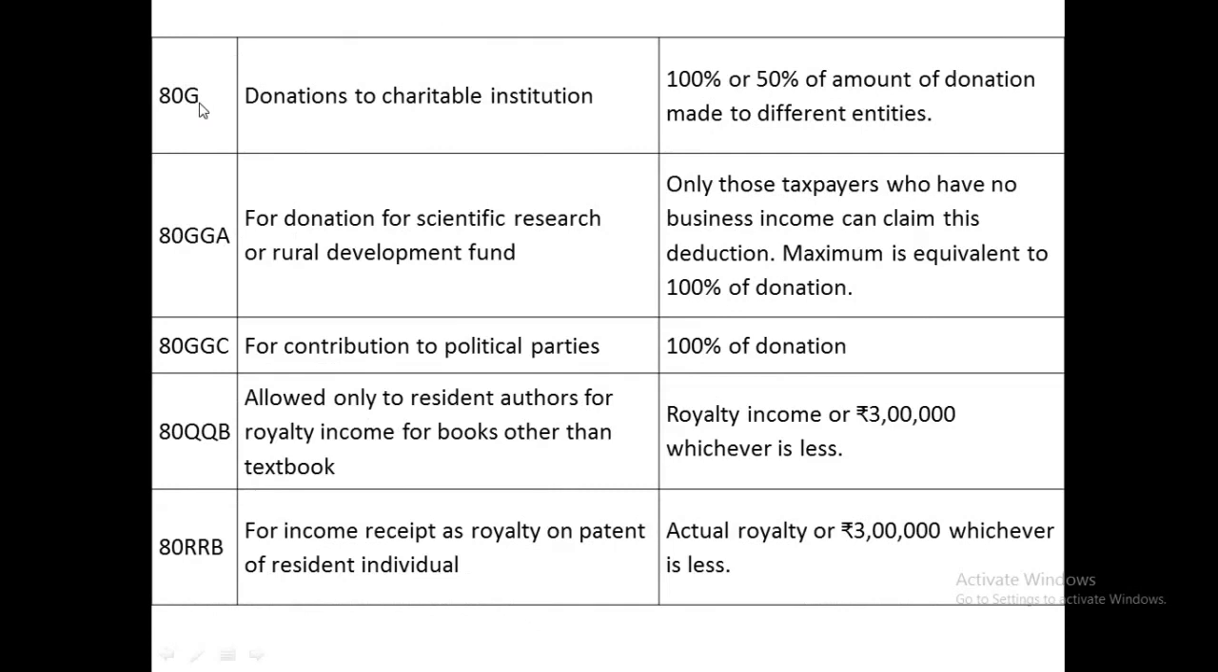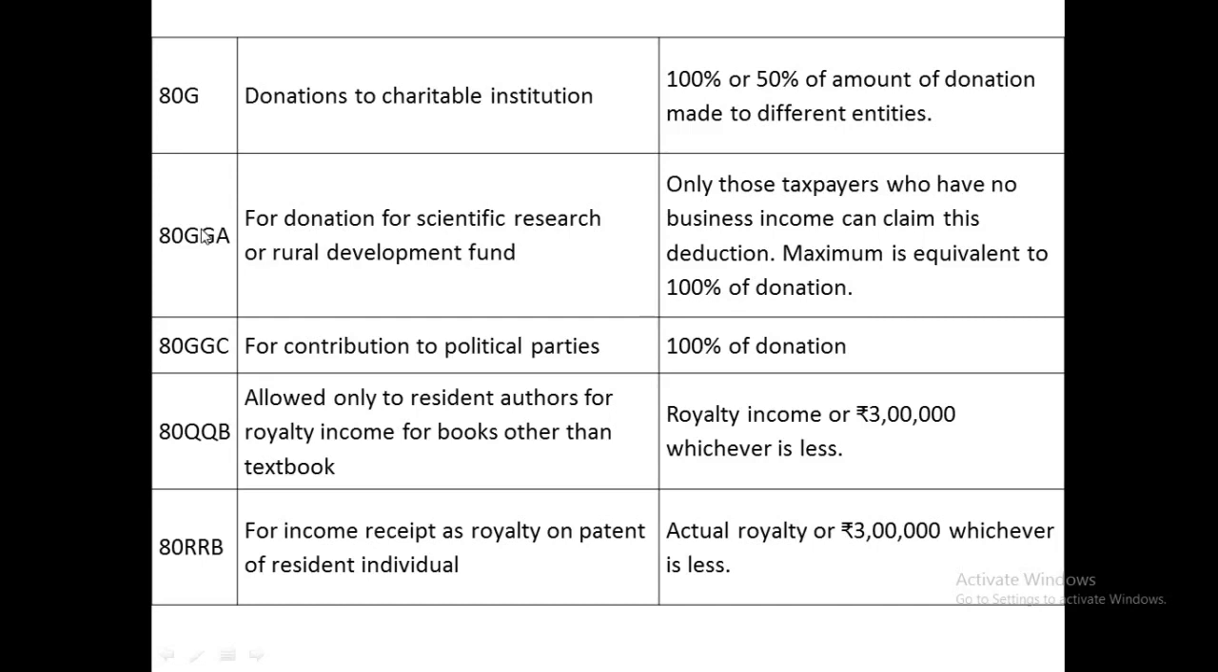Under 80G we have two classifications: those without any maximum limit, and those with 10% of adjusted gross total income. Under these two categories we have different kinds of donations. Any central government notified schemes or funds will be allowed without any maximum limit, as we have seen before.